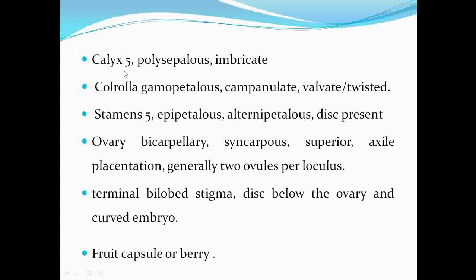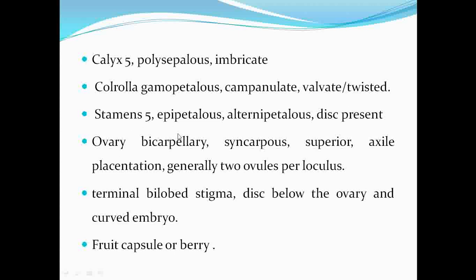About the calyx, the number is 5, polysepalous and imbricate aestivation. About the corolla, it is gamopetalous, campanulate type, shows valvate or twisted aestivation. The number of stamens is basically 5, they are epipetalous. Then they show the presence of a disc at the base.